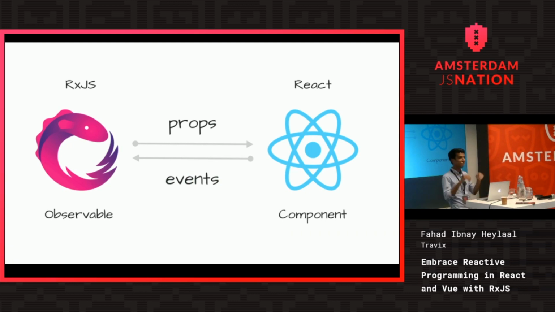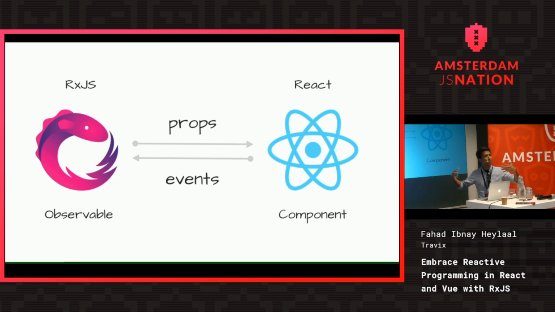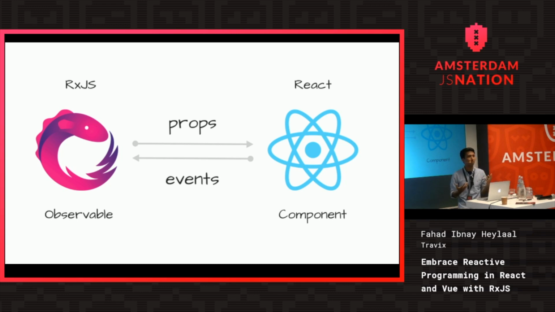Okay, we'll try. So on the left side, we have an RxJS observable. Let's say it streams new props, and it goes to your component. I'm using the React logo here, but it can be Vue too. But that's just one direction, it's just giving props. I also need to be able to accept events coming from the component, because components can have events like on click, on mouse over, things like that, or an input field. So how do I do that?